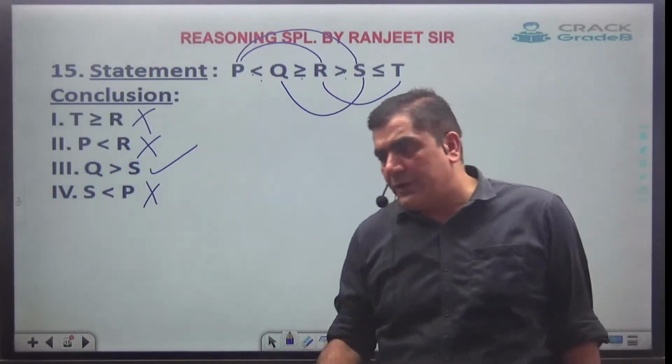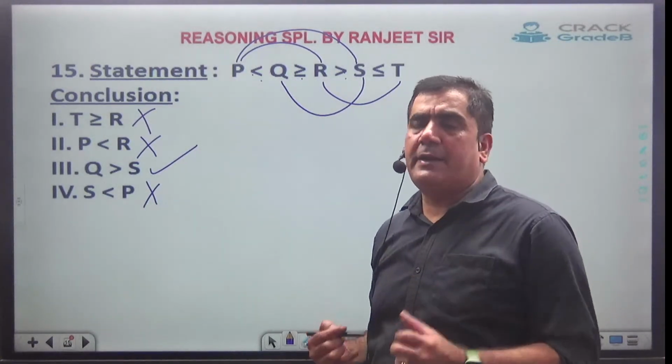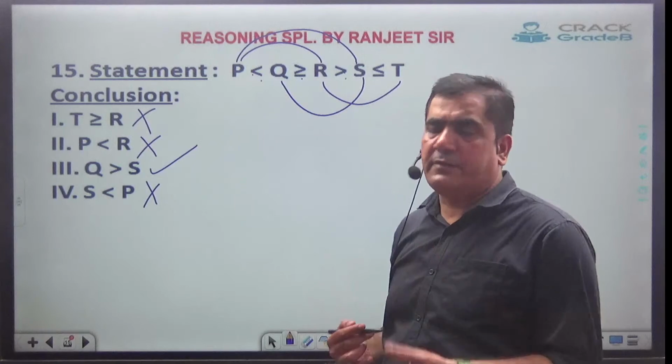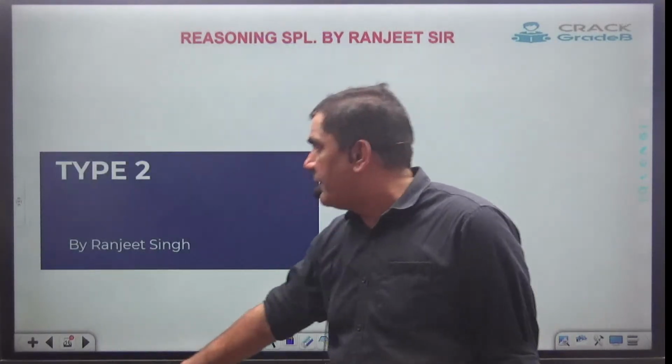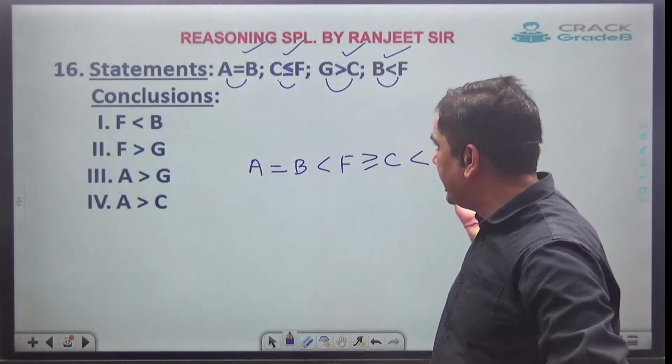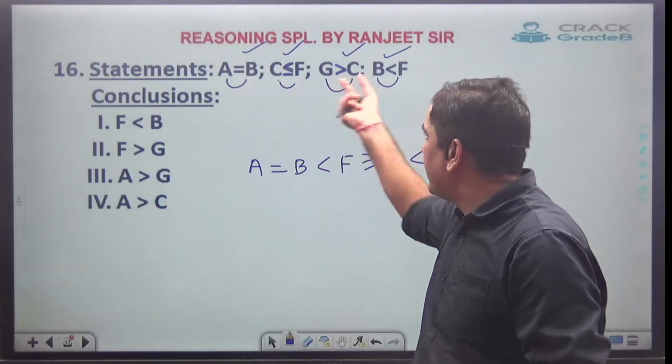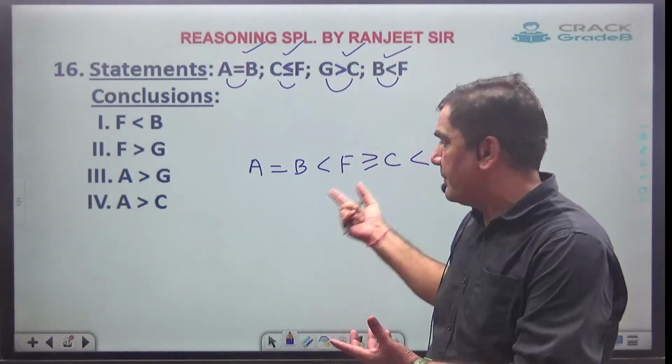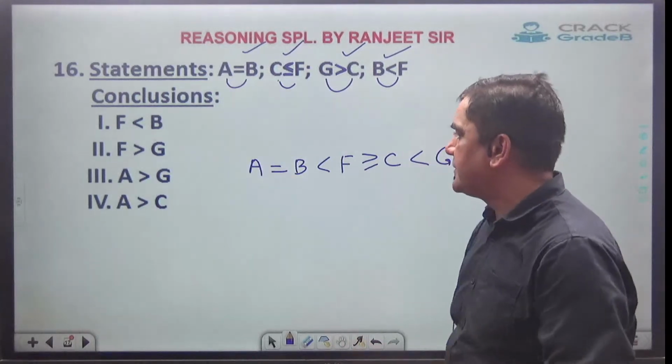So in today's class, we have understood how to combine the statements and thereafter how to get the relation between them. Combination we have understood over here. This is a combined statement. If they give an uncombined statement, then my first job is to combine them. This is what we have combined, and now look for the answer.